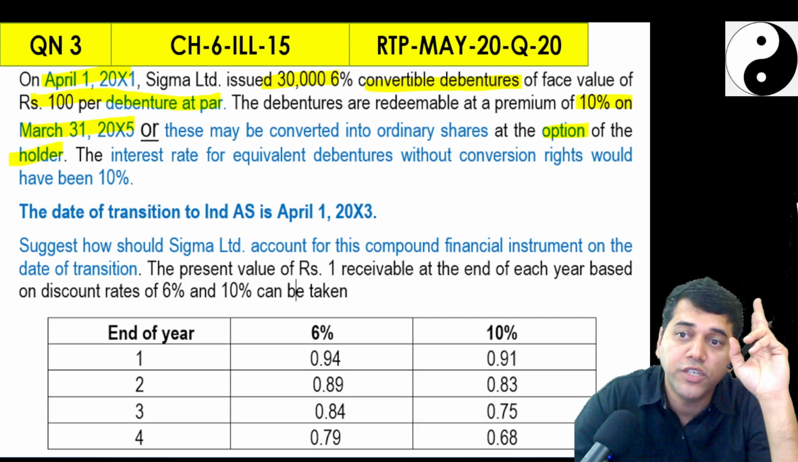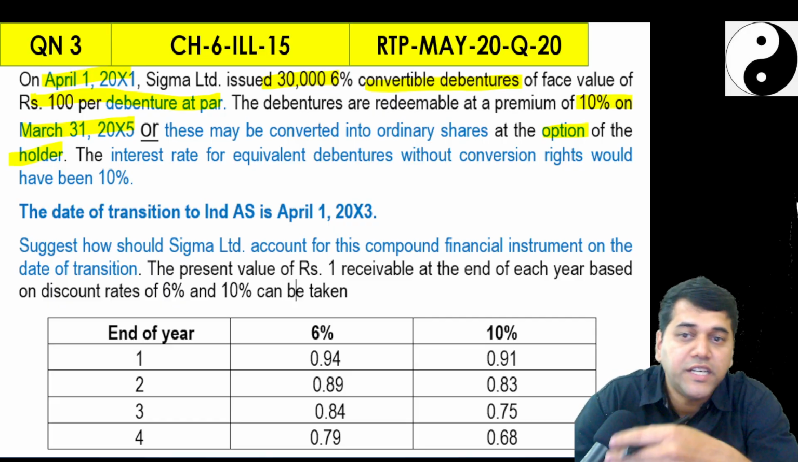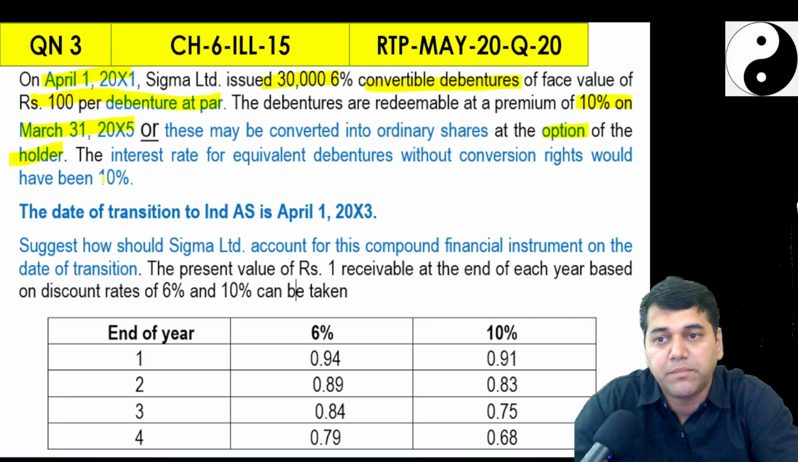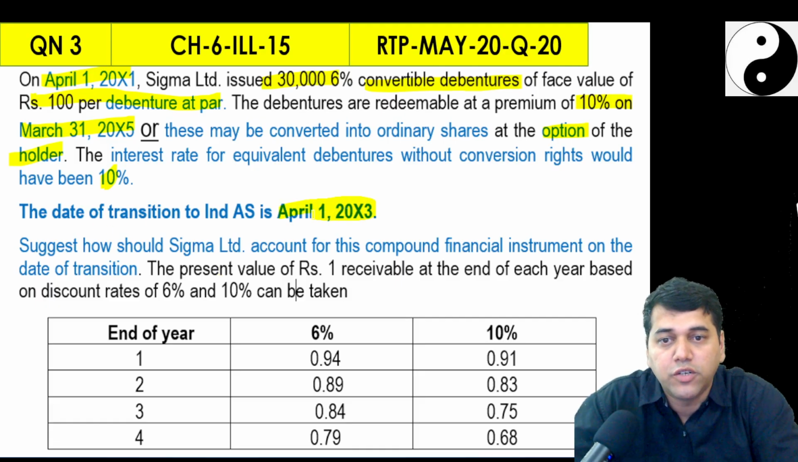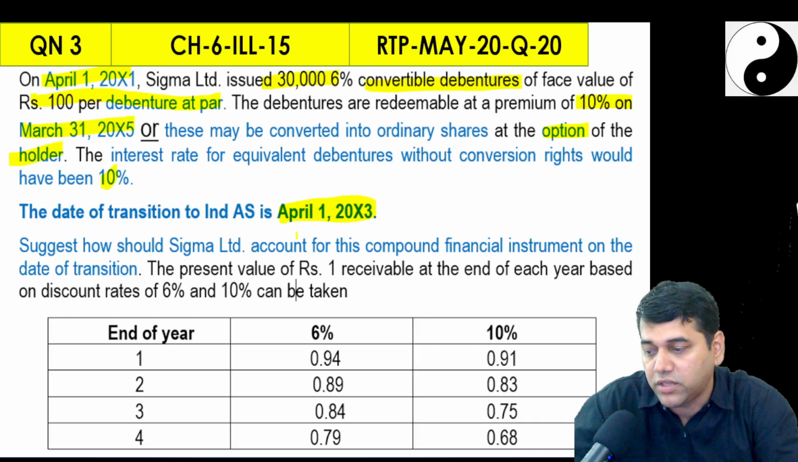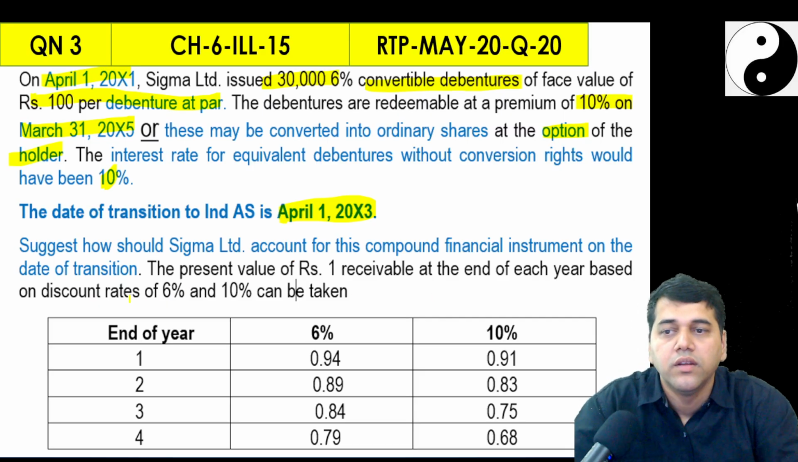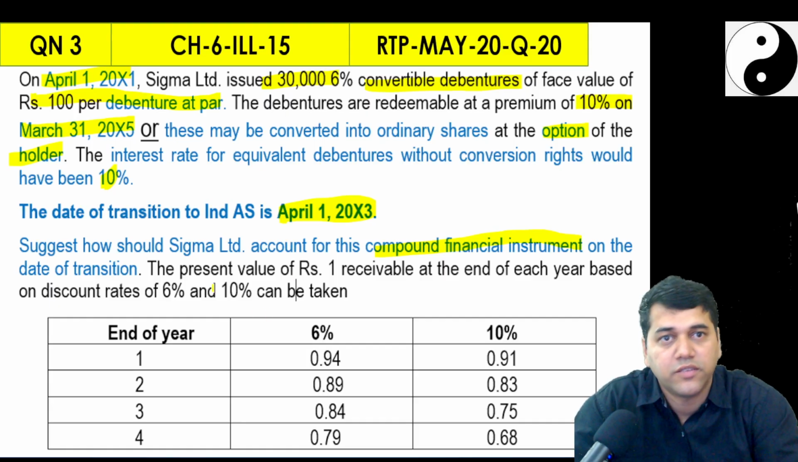But when it was issued in 2011, the interest rate of the equivalent debenture without conversion option is 10%. Now the date of transition is 1st April 2013. So before your transition date only, it was there. Suggest how Sigma Limited should account for this compound financial instrument on the date of transition. Should you split this? Yes, we have to split this.